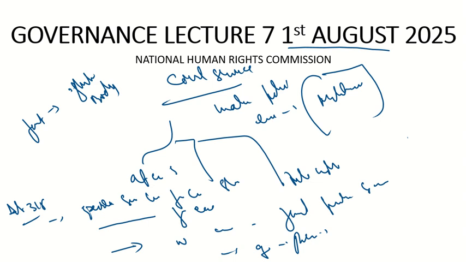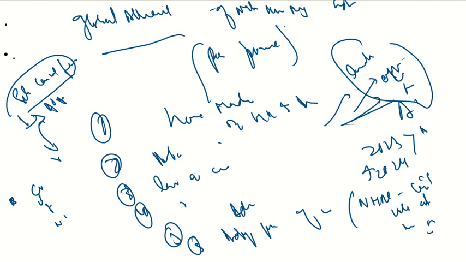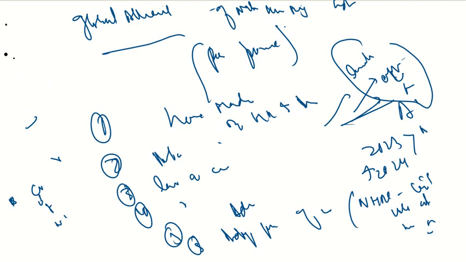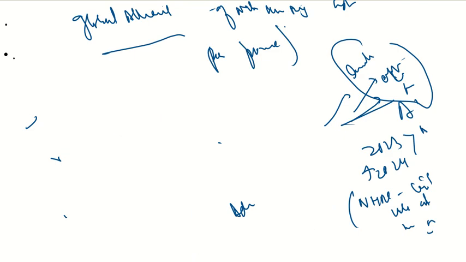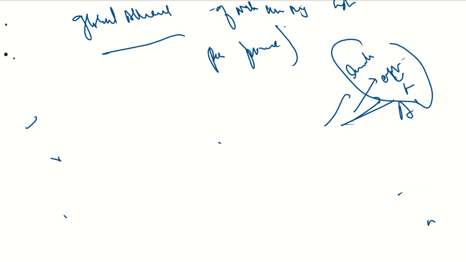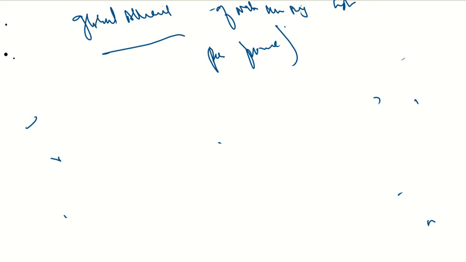Now let's move to Article 316. There we have to look into some articles, and then we will clear it. This is about the union public service commission, the state public service commission and the joint public service commission. This is what we understood in Article 315. Now let's have a look at Article 316. What does it say? Article 316 talks about the appointment and term of office of the members. So let's see, what does Article 316 say?